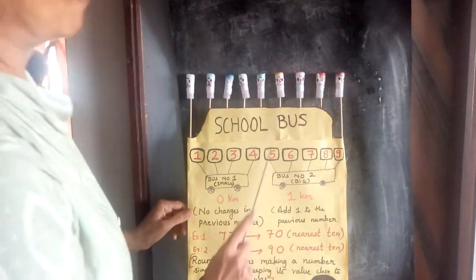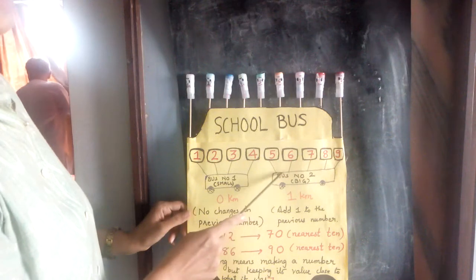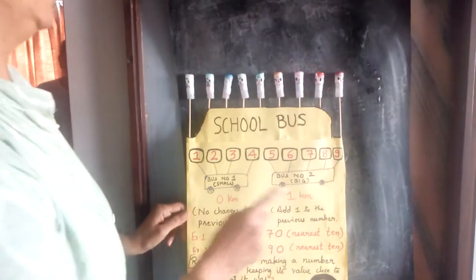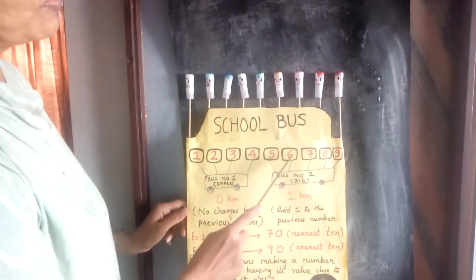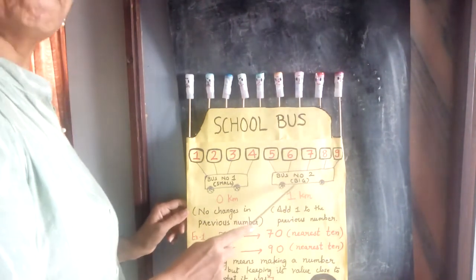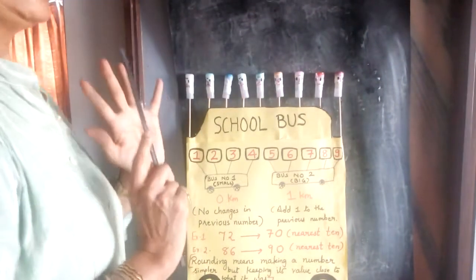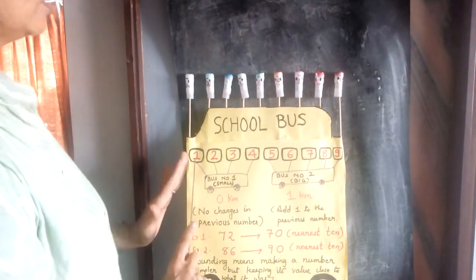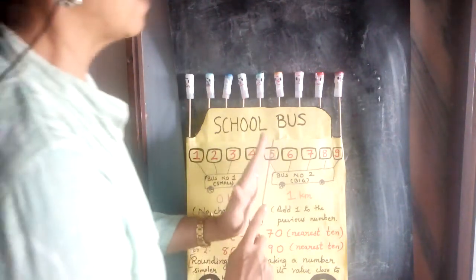Now look here, standard 5, 6, 7, 8 and 9. They are going to the picnic in bus number 2, because here there are 5 standards and here 4. So they need a bigger bus. So standard 5, 6, 7, 8, 9 they are going in bus number 2. That is a big bus. We have only 2 buses available, though the picnic standard children are very few. So bus number 1 is small. Standard 1st to standard 4 children are going in bus number 1 and standard 5th to 9th in bus number 2.